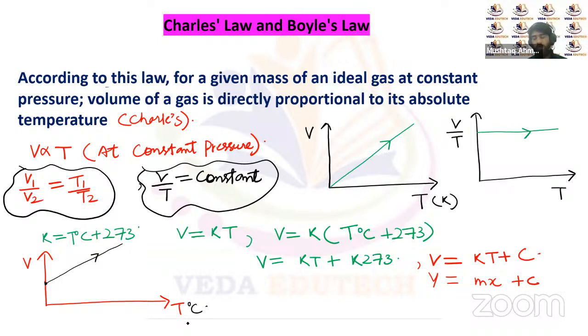If it is in Kelvin scale, it has to be a straight line passing through the origin. If it is in degree centigrade, it has to be a straight line having some positive intercept. So this was the graph for Charles law.